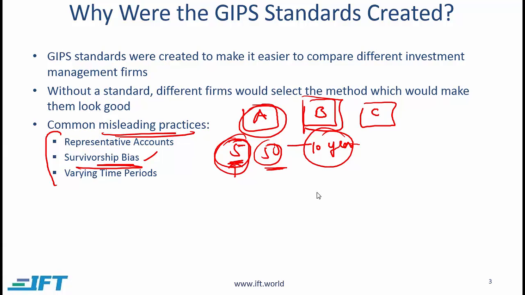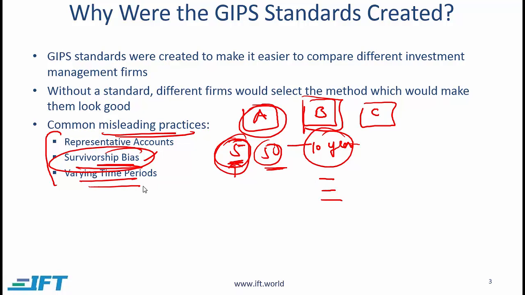And if the firm is claiming that the performance numbers being shown today are based on the last 10 years, then it would be misleading to not include the performance numbers for clients who have left the firm over the last 10 years. So what survivorship bias does is that it causes the reported performance numbers to be overstated.